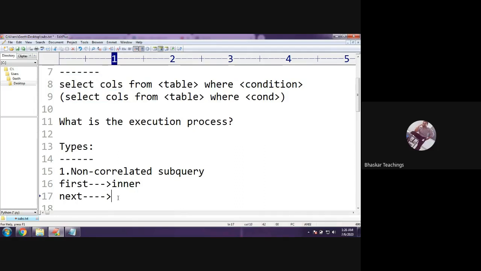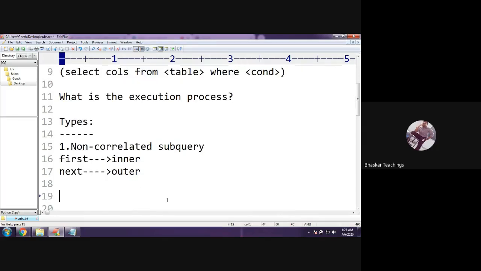If you have two queries, one is the outer query and another is the inner query. First the inner query will be executed. The thing which is inside the parentheses is the inner query. This will be executed first. The results of this query will be served as input to the outer query. So this is the process of non-correlated subquery. Now in non-correlated subquery we have two more types.